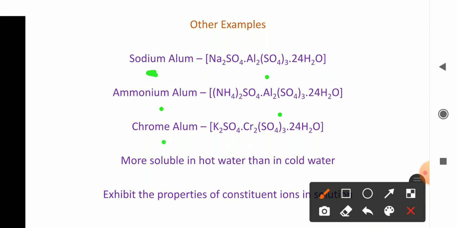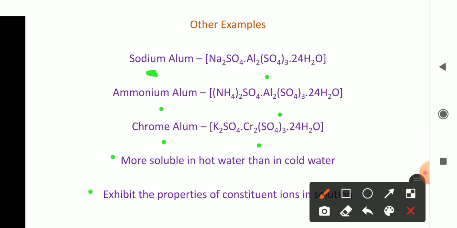24H2O. Then look at example number 3, that is chrome alum. So here the trivalent cation will be the chromium ion, that is Cr3+, and the formula of chrome alum is K2SO4 Cr2(SO4)3 24H2O. Okay, so these three are the examples given for alums. Then the last 2 points represent the properties of alums.